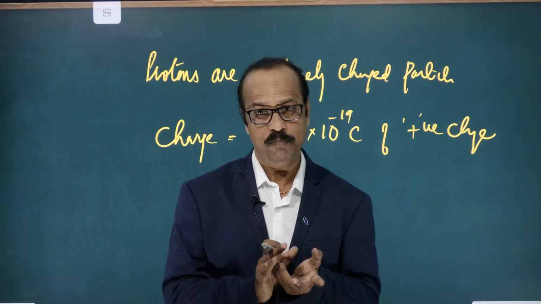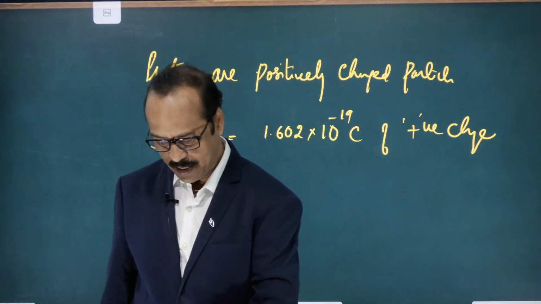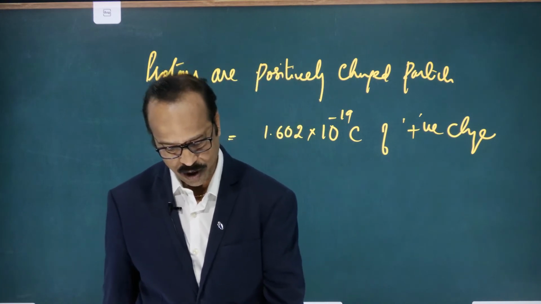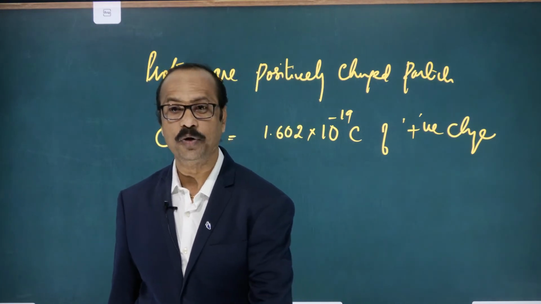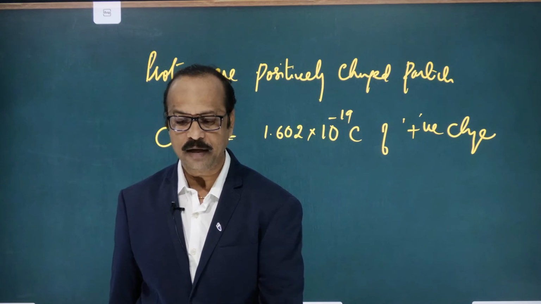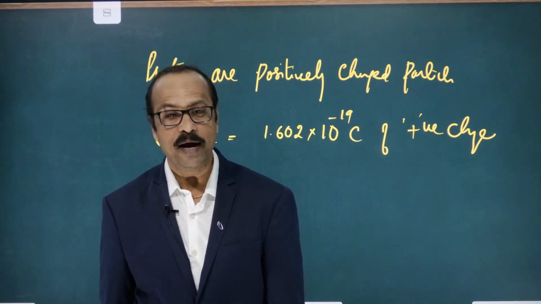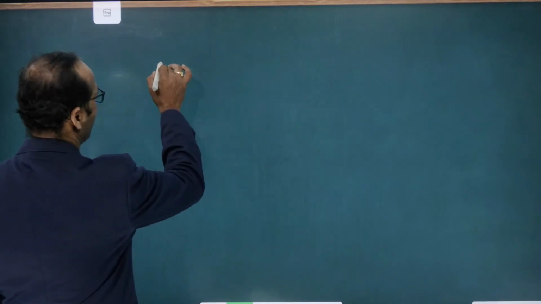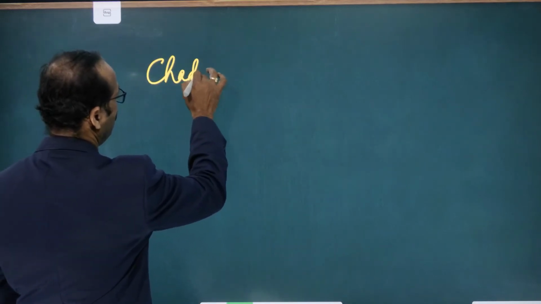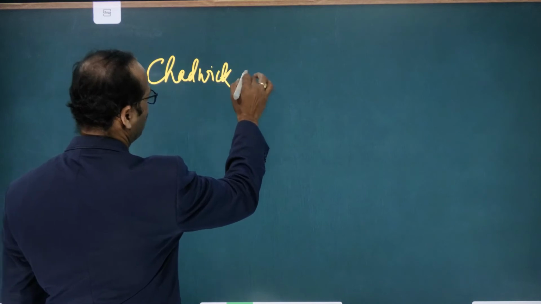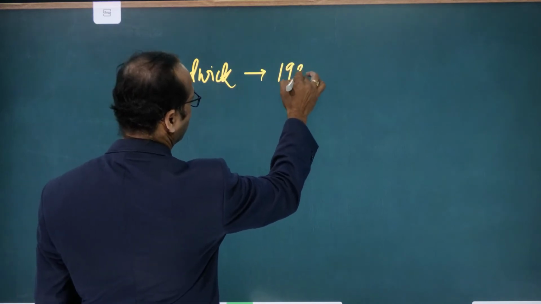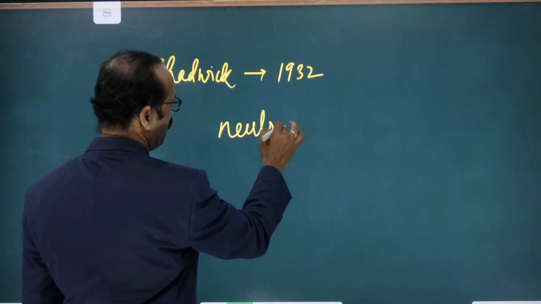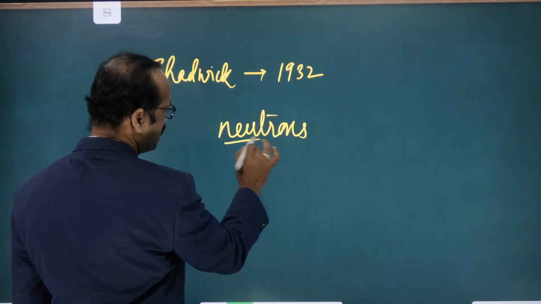Second is what? Proton. Later there was one more particle discovered, that is called a neutron. What is it called? A neutron. Later another particle was discovered, and that particle was discovered by Chadwick. Who discovered it? Chadwick. After so many years, in 1932, Chadwick discovered the neutrons.